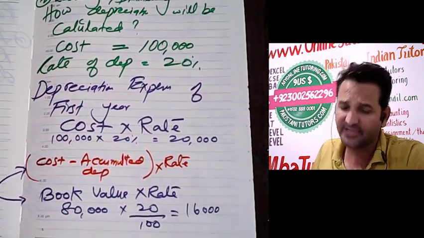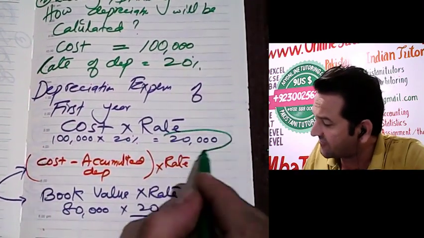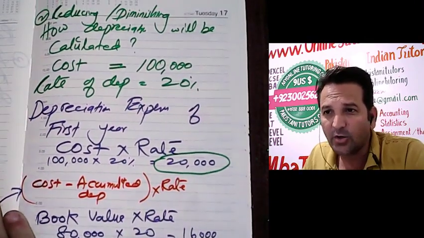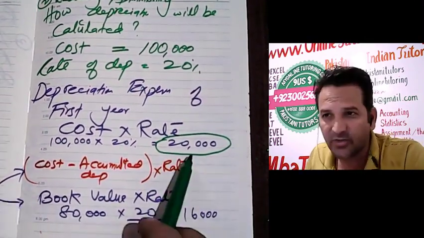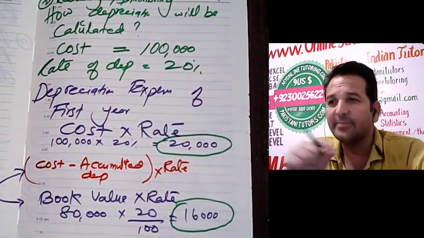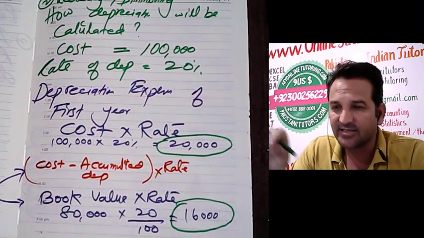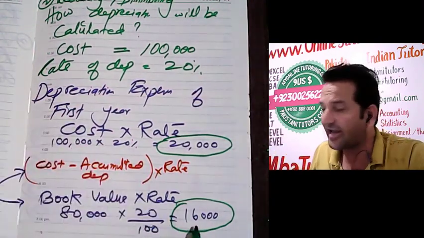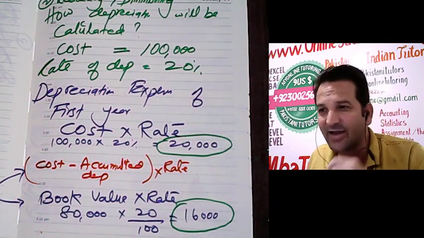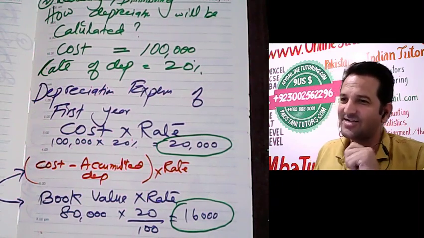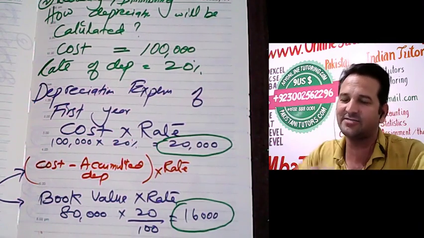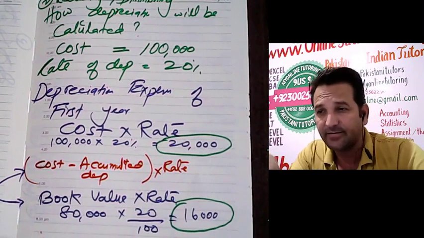Now you can observe one thing: in the first year, the depreciation using the reducing balance method was 20,000. In the second year, it becomes 16,000. And believe me, once you calculate the third year depreciation, you will find a value less than 16,000. That's why this method is known as the reducing balance method, declining balance method, or diminishing balance method. That's how it will be done. Clear?